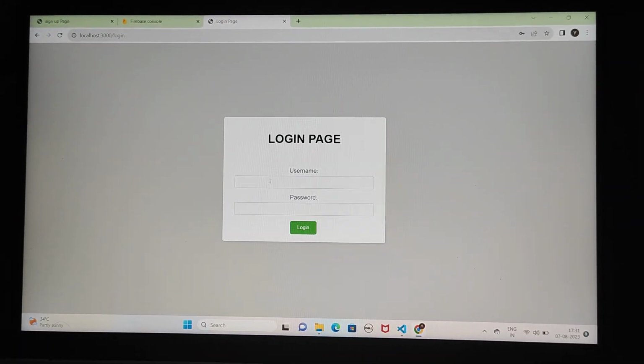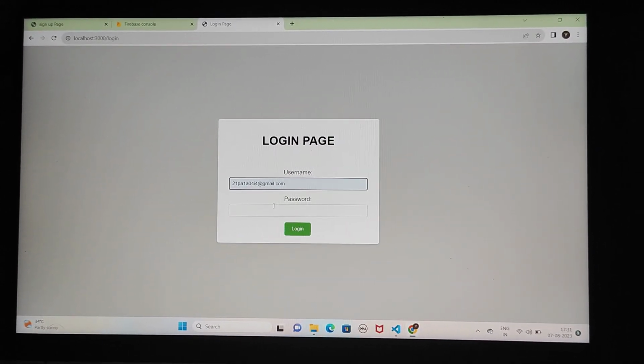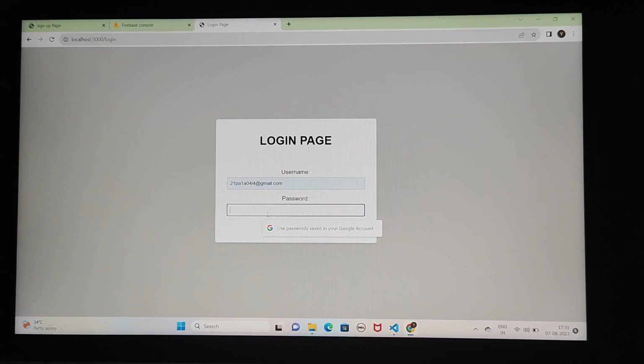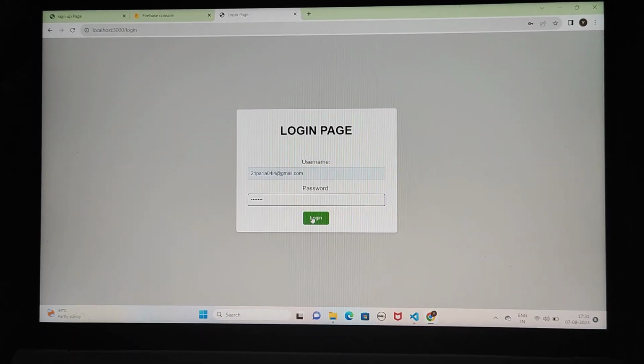You can now log in here by clicking on log in. By clicking on log in here, it leads to our login page, and by logging in with the same details given here in the sign up form and pressing the login button, it shows logged in successfully.